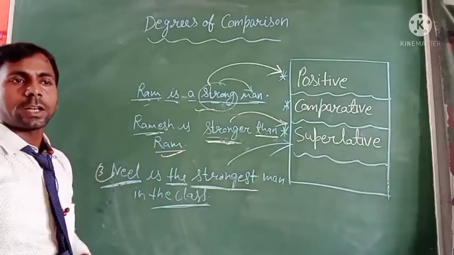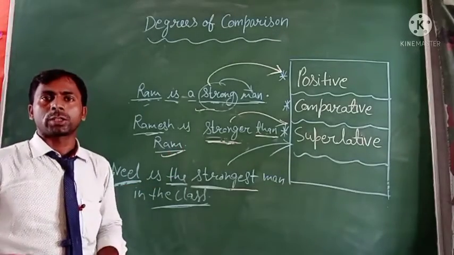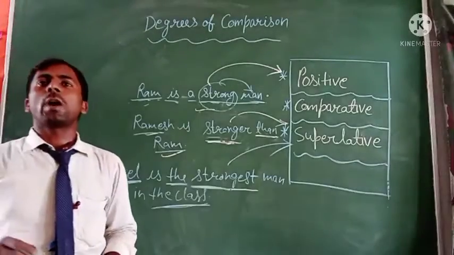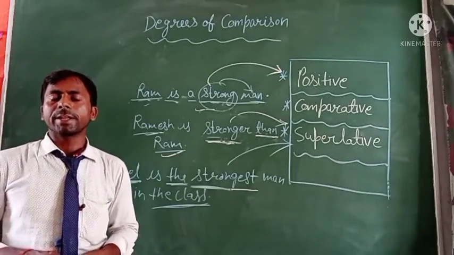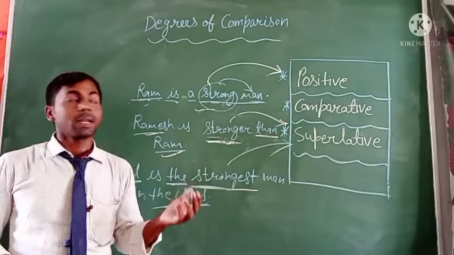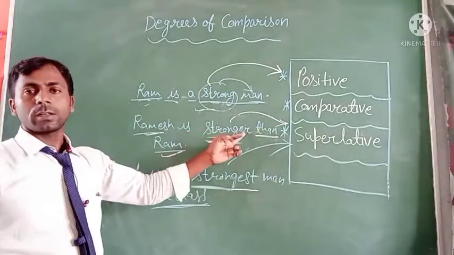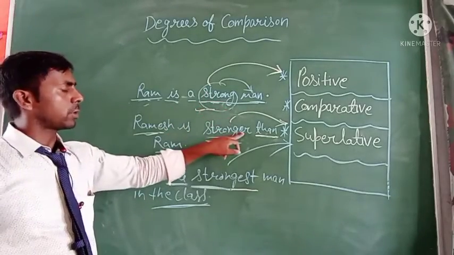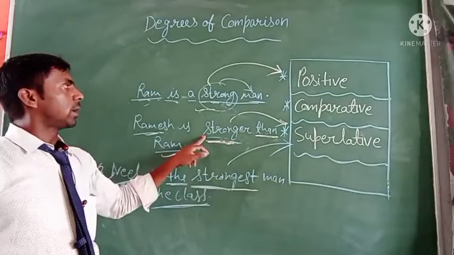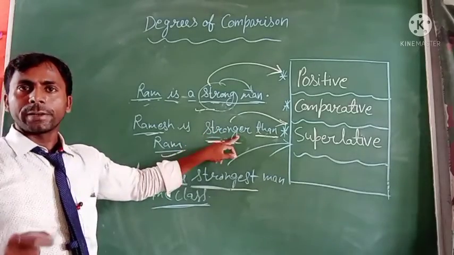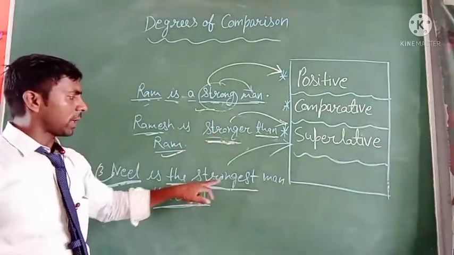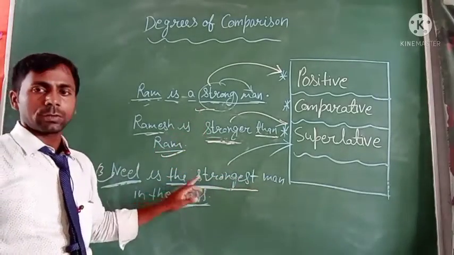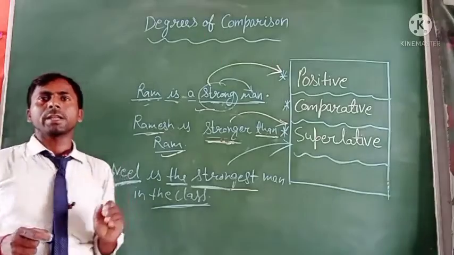Just like small, smaller, smallest, kind, kinder, kindest. Most adjectives form the comparative degree by adding er, and the superlative degree by adding est. Strong, stronger, strongest. We simply add er and est.